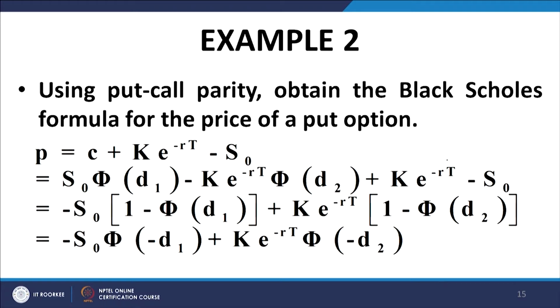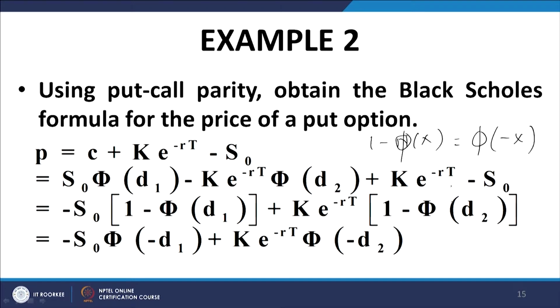Combining this S0 with this S0 gives me this. Combining this K e to the power minus rT with K e to the power minus rT here gives me this expression. Using again that expression, 1 minus phi of x is equal to phi of minus x.